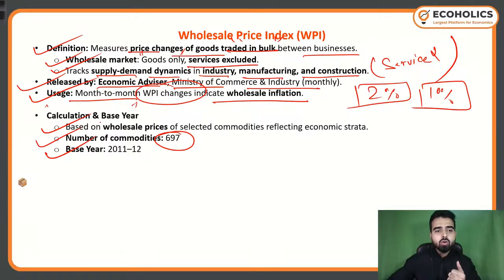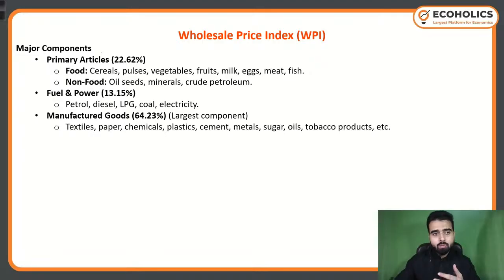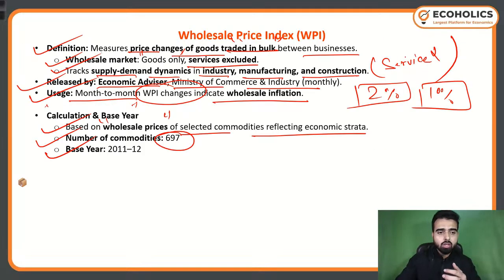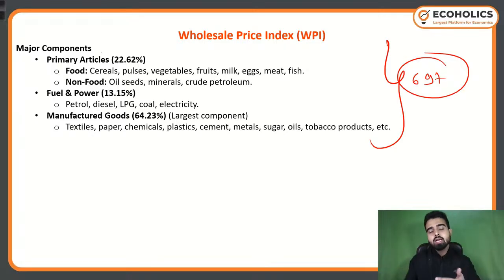It is based on wholesale prices of selected commodities reflecting economic data. Now, what are the components of the WPI? So we know, as of just now, we saw that 697 is the total number of products, or goods, or commodities WPI considers while calculating the wholesale price index. Now, this 697 is divided into sub components, some major components.